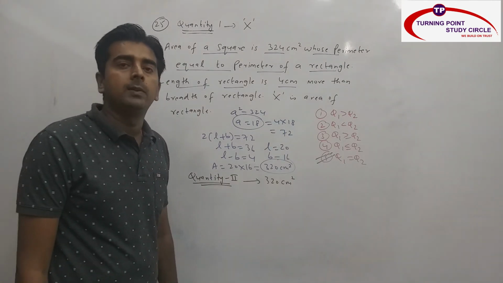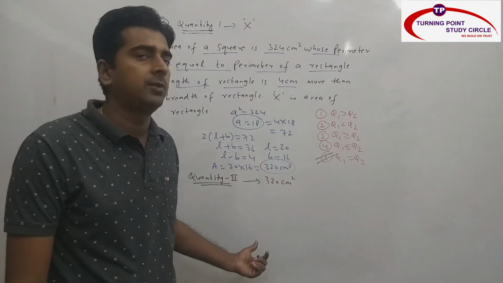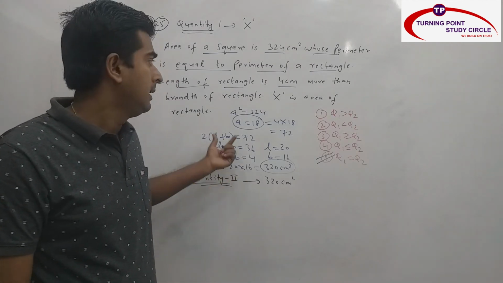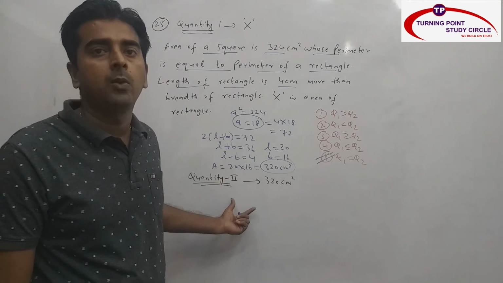So I hope you are clear with simplification questions. What we have solved: a number series question, one set of DI, an arithmetic question, then the new one which is nothing but quantity 1 and quantity 2.